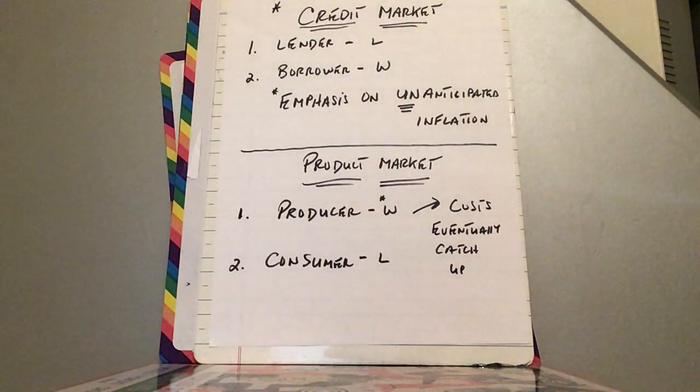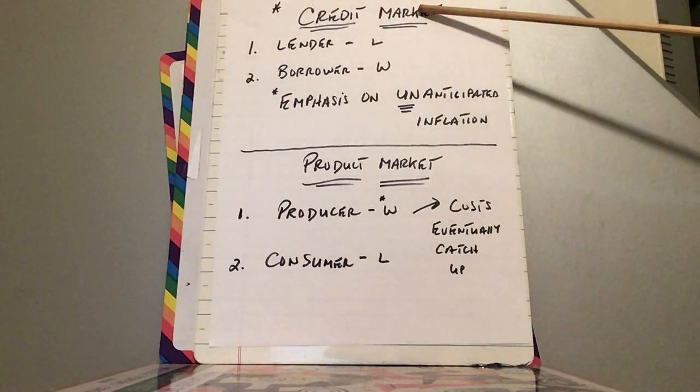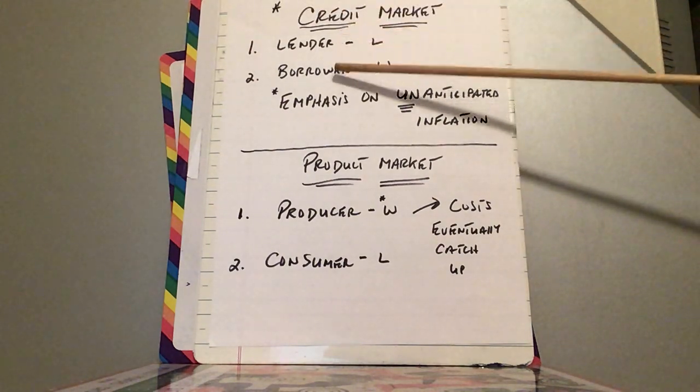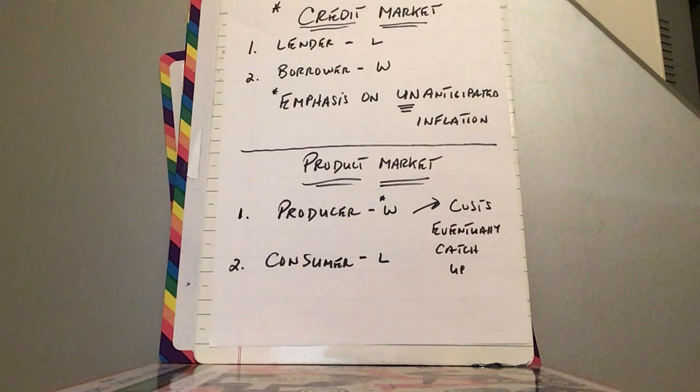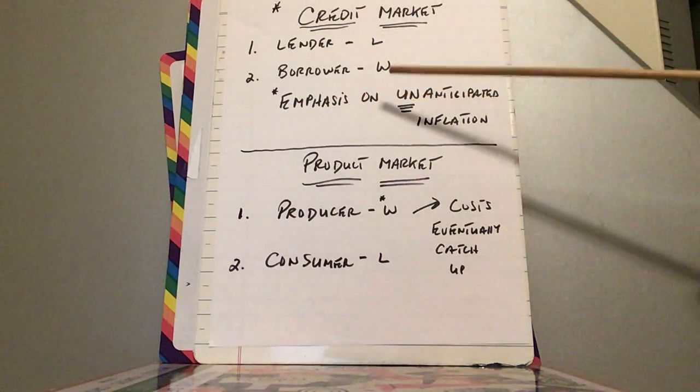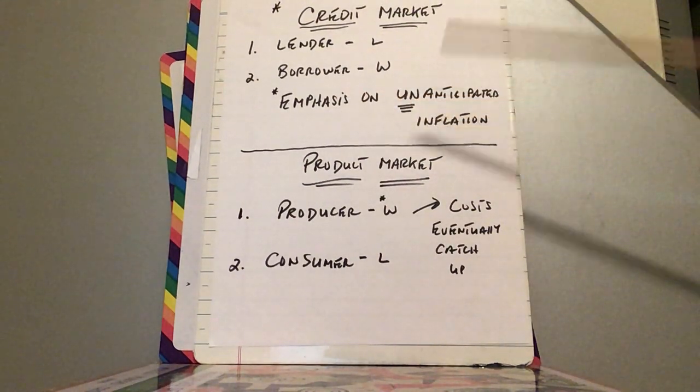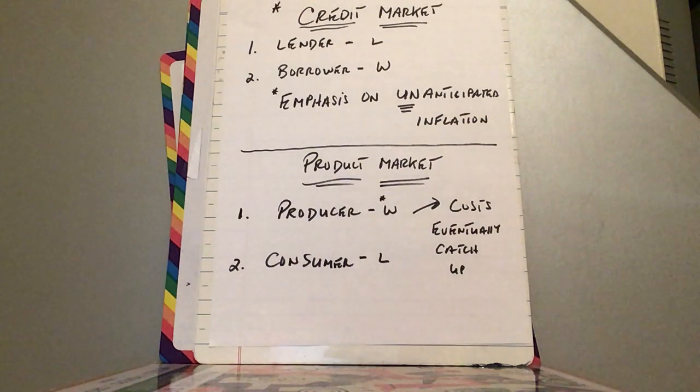So in the credit market, it's about the lender and the borrower. If you go to the bank to borrow money, you are the borrower, the bank is the lender. Now we're talking about, and the emphasis is right here, unanticipated inflation. We expect inflation to be about 2%.